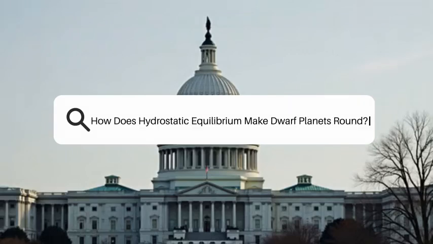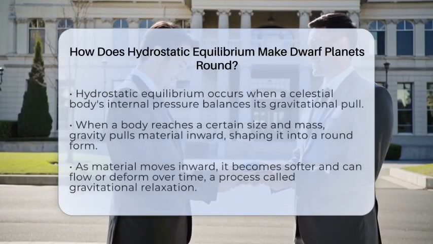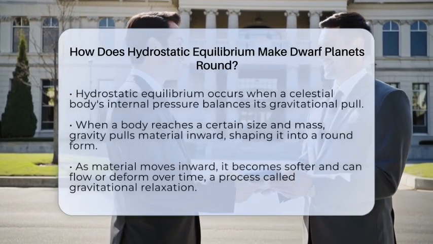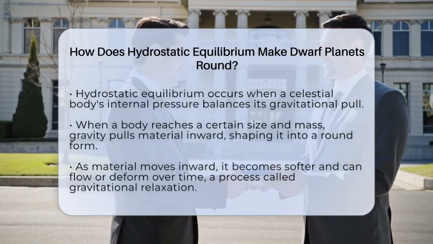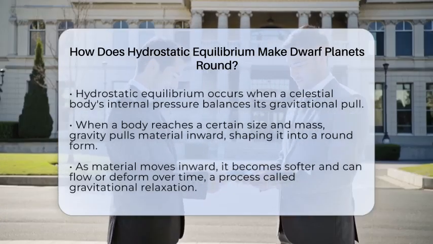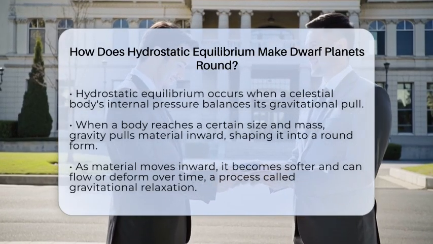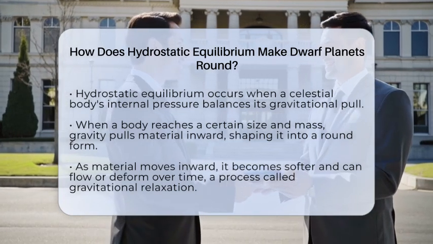How does hydrostatic equilibrium make dwarf planets round? Imagine a tiny planet trying to hold itself together in space. How does it become perfectly round instead of jagged and irregular? The answer lies in a concept called hydrostatic equilibrium.